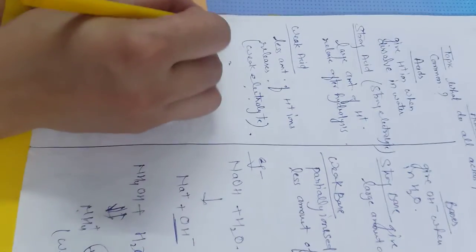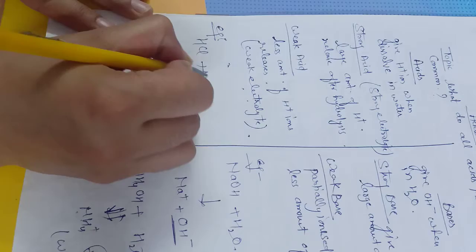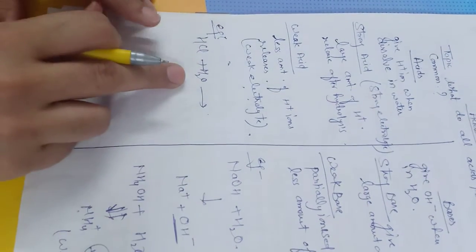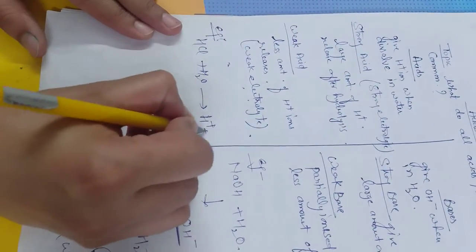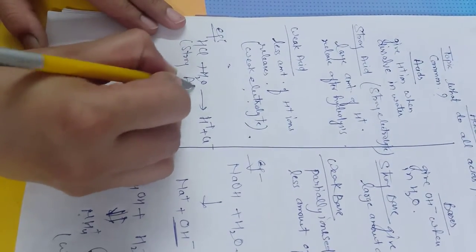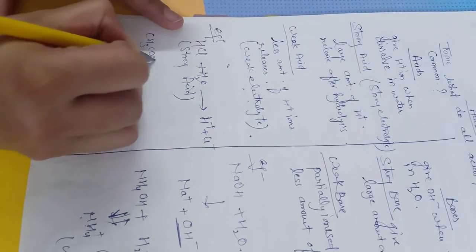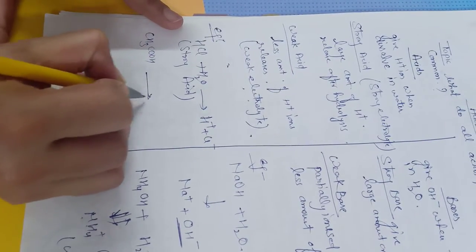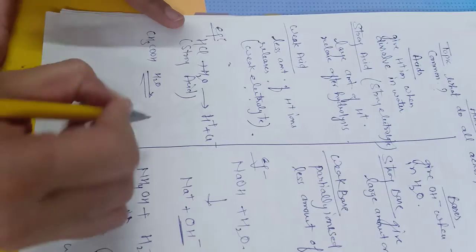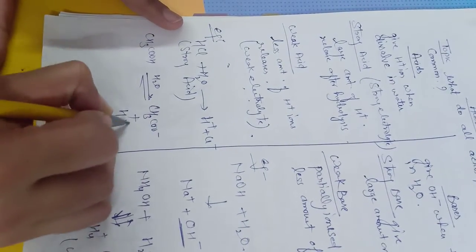Examples are HCl. When hydrolysis of HCl takes place, it gives H plus and Cl negative ion. It is a strong acid. And in the case of CH3COOH, when hydrolysis takes place, it gives CH3COO negative plus H plus ion.